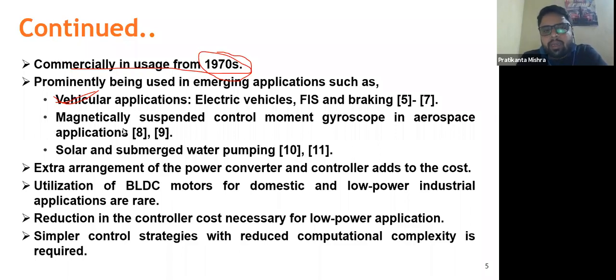Next is the magnetically suspended control moment gyroscope in aerospace application. So for aerospace applications, you can also have a look at this, and I have shown some literature also. And then solar and submerged water pumping. Submerged water pumping means in the sea or something. So when the BLDC motor is submerged in the sea or any river, in those cases also BLDC motors are preferred. And solar water pumping is a very popular, emerging application of the BLDC motor.